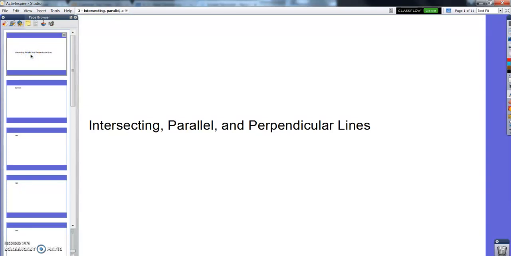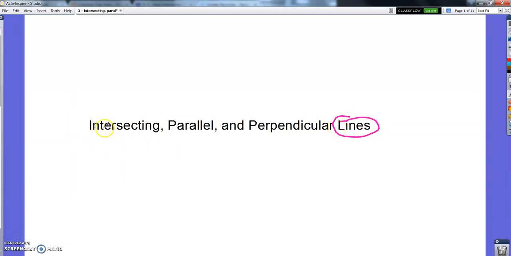4th grade. Going to talk about special kinds of lines today. 3 kinds: intersecting, parallel, and perpendicular. Long words, not too complicated of concepts. So please write this down, leave yourself lots of space, and make this the title of your next page. And unpause when you're ready. Give me your total concentration.